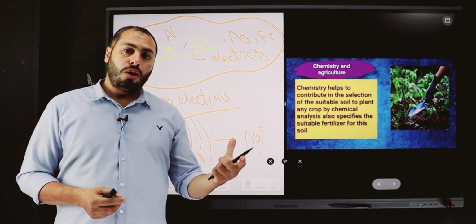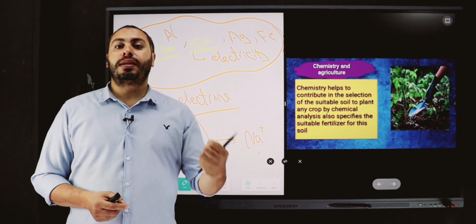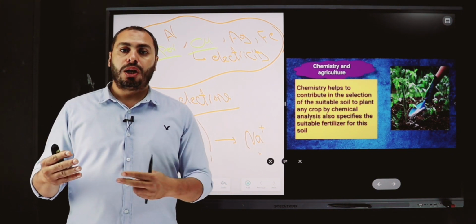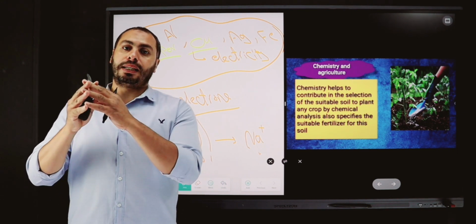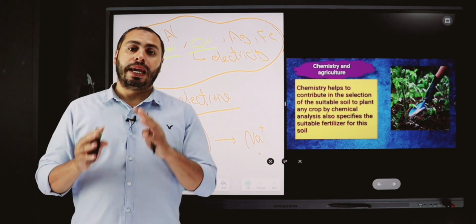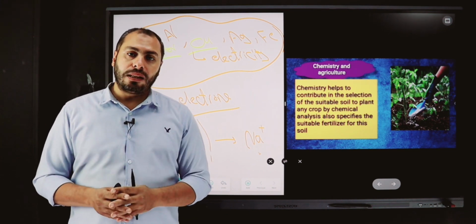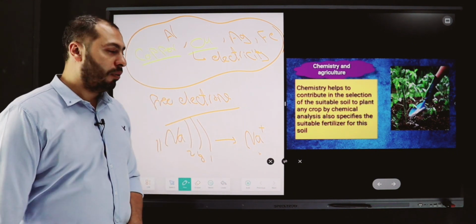For example, if we have a soil rich in minerals that can feed a cotton crop or maize crop, it's preferable to plant maize or cotton in this soil due to the analysis of the soil.